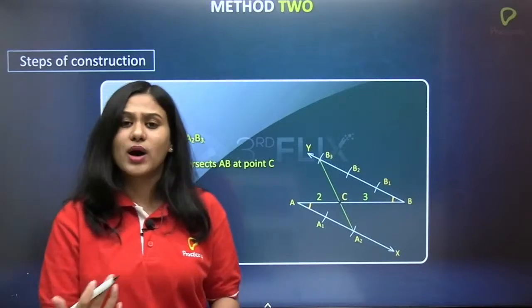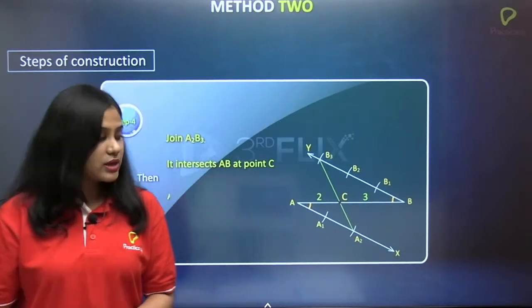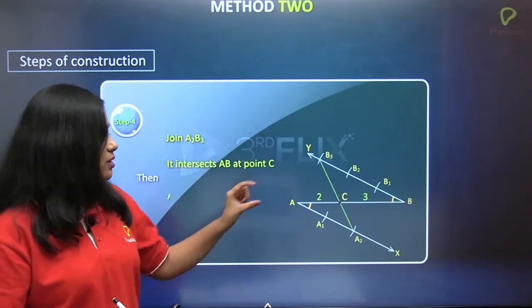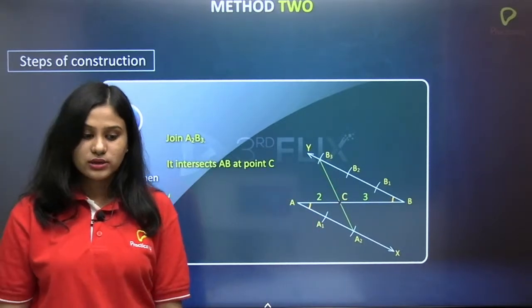Suppose if it is 1 is to 3, what will you do? Now I want you to do the same thing for 1 is to 3. Can you tell me which points I have to join? Type in the comments.